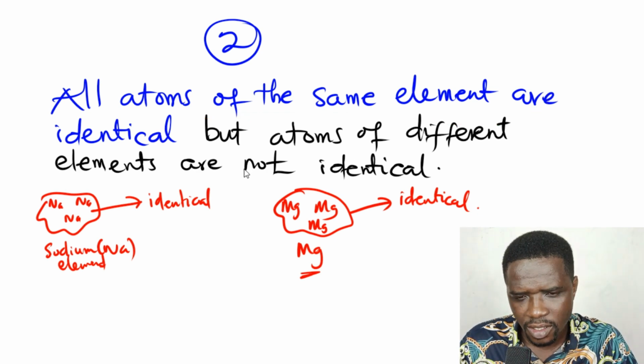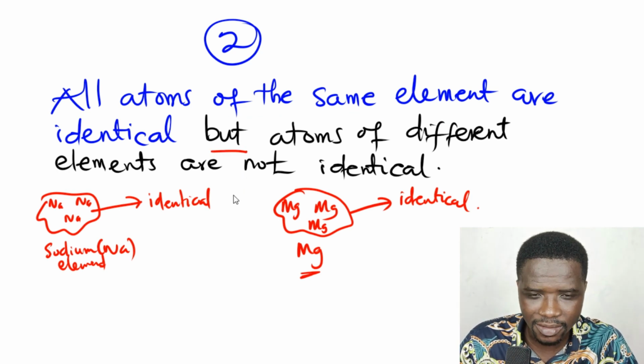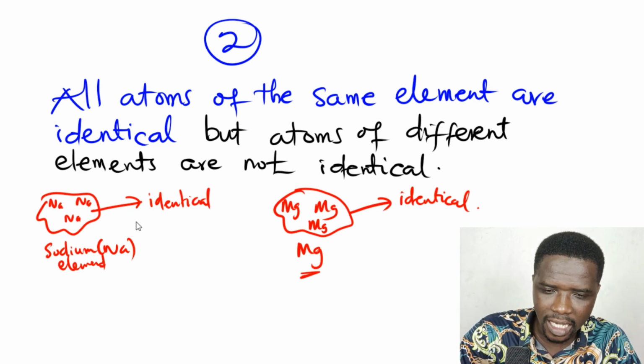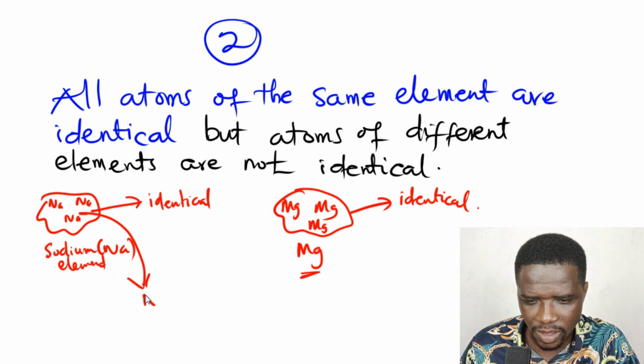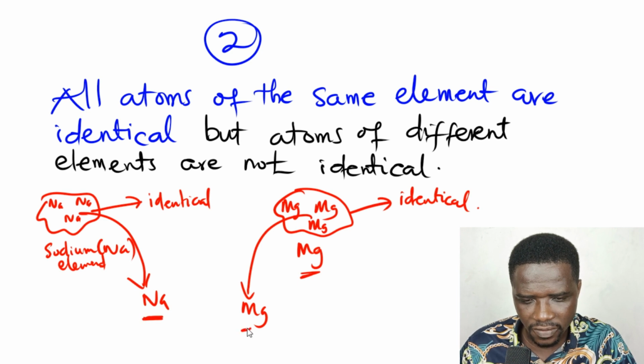All right, so is that all? No, it continues to say that atoms of different elements are not identical. That means that when you take a sodium atom from here and a magnesium atom from there, because they belong to different elements, they are not identical.